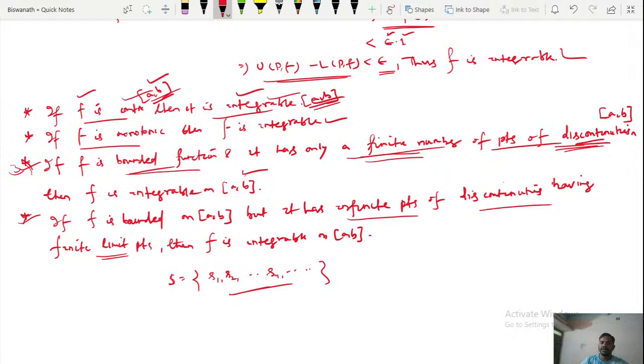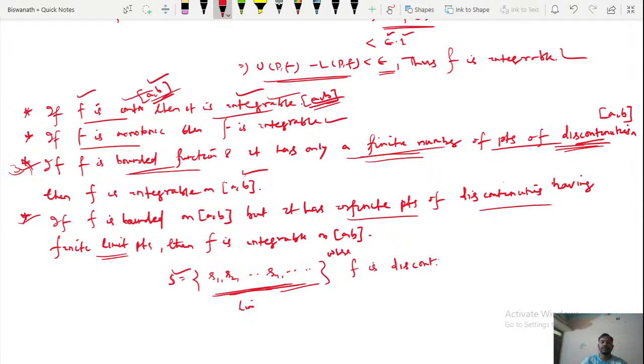This is the set S where f is discontinuous.